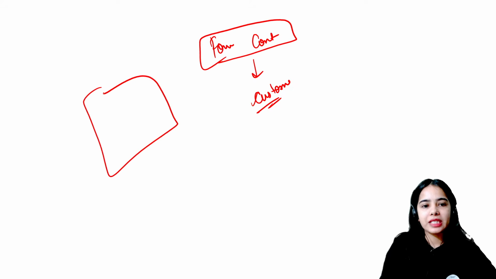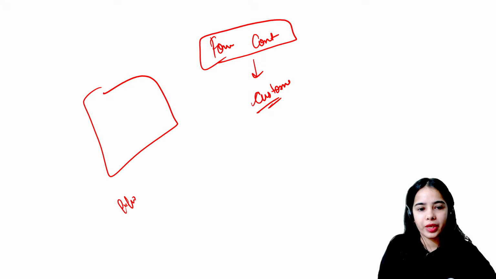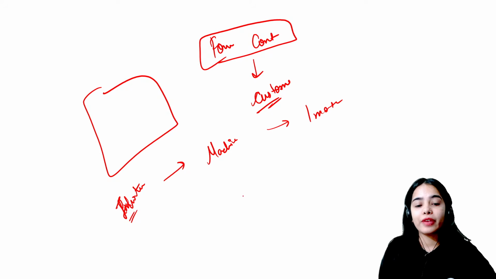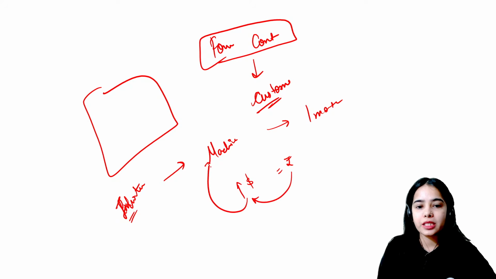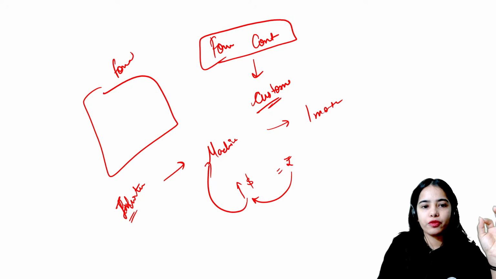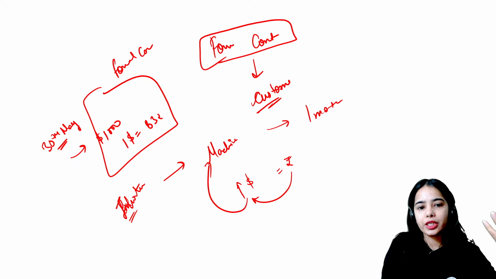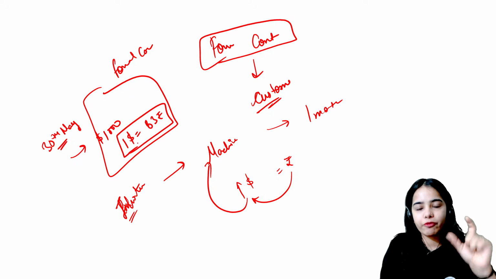Okay, so let's say I'm signing a forward contract. I am an importer, let's say, and I want to import some machines after 1 month. Now I'm afraid that what if the value of dollars increases and I have to pay more rupees to get $1 to purchase these machines that I want to purchase from USA. So what I will do is come into a forward contract that after 1 month, that is on 30th of May, I need $1,000 and I will purchase $1 at 83 rupees. So that I have fixed the price, fixed the value.